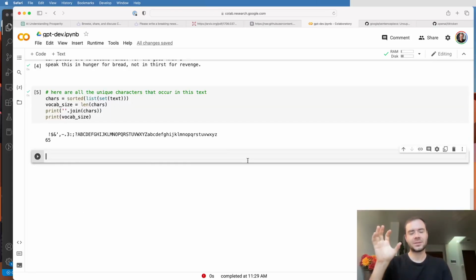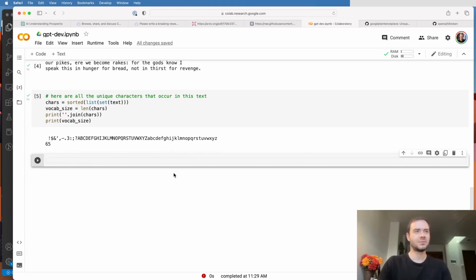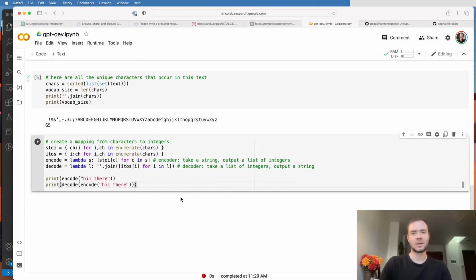Okay, so next we would like to develop some strategy to tokenize the input text. Now, when people say tokenize, they mean convert the raw text as a string to some sequence of integers according to some vocabulary of possible elements. As an example, here we are going to be building a character level language model, so we're simply going to be translating individual characters into integers. So let me show you a chunk of code that does that for us.